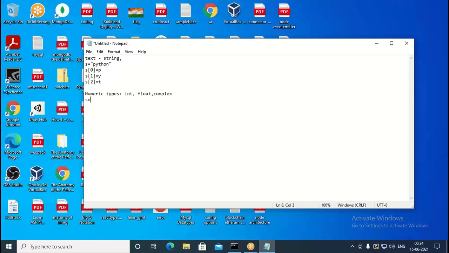Then we have sequence types. We have another type of data called sequence types, in which we have a list, then a tuple, then range. These are the sequence types. That means sequentially they store data.